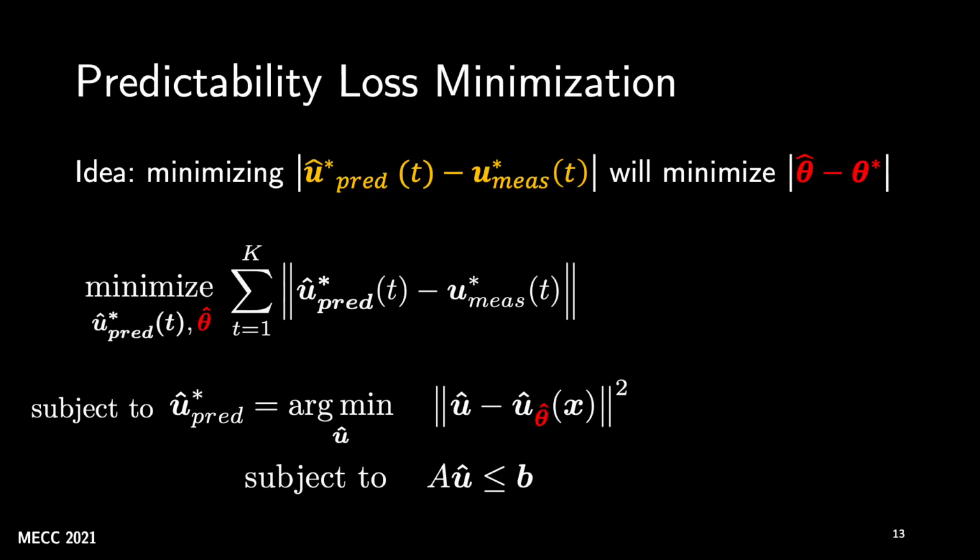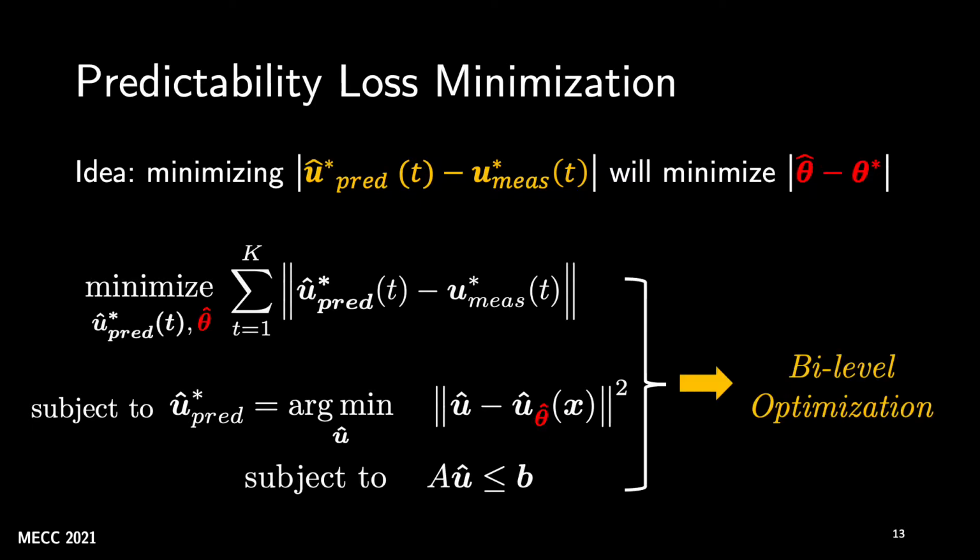This can be posed mathematically as such. The objective is to search for the predicted controls and parameter theta cap, which minimize the total predictability loss that is summed over all time steps. The constraint requires that the predicted controls u cap star be a solution to the copy of the forward problem that the ego robot is solving that we saw in the previous slide. Now, as you can see, this constraint in the inner problem involves an optimization problem in itself. And therefore, this makes the overall problem a bi-level optimization problem, which is computationally difficult to solve.